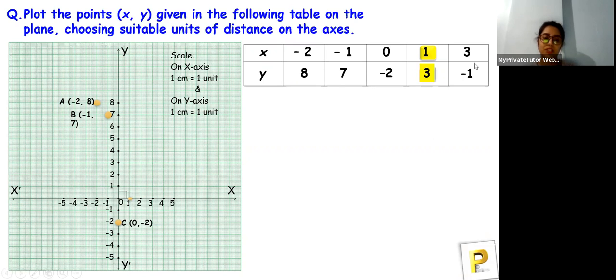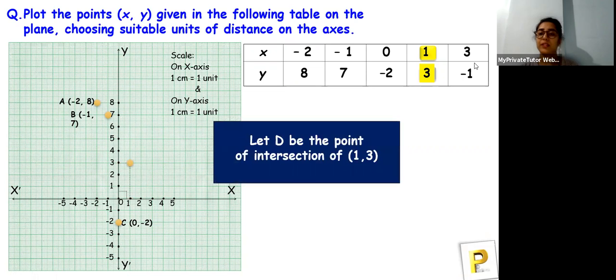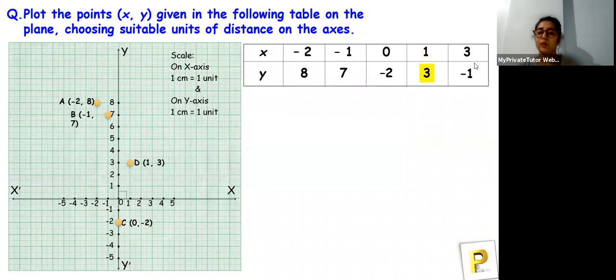So 1 and 3, let's see where they lie. They lie in the first quadrant. Let's name it D, and it will be (1, 3). Then we have (3, -1). You tell me, where does (3, -1) lie? I've already told you, it's in the fourth quadrant. So let's name it E, with coordinates (3, -1).